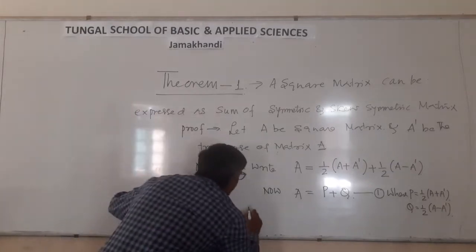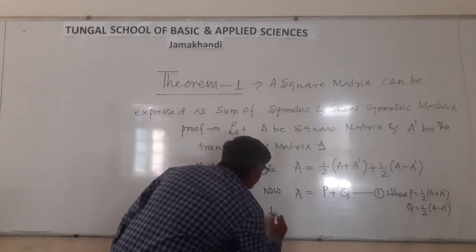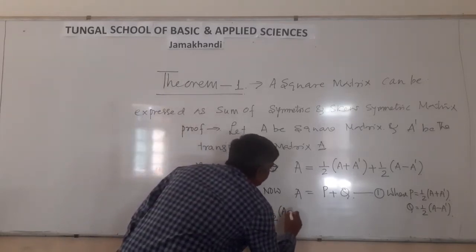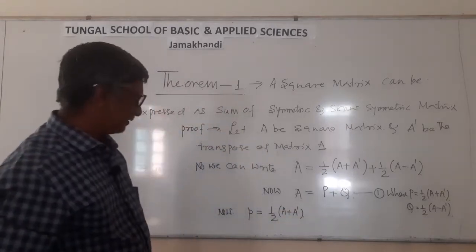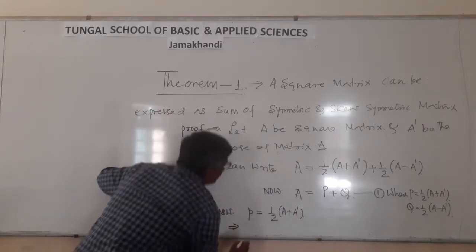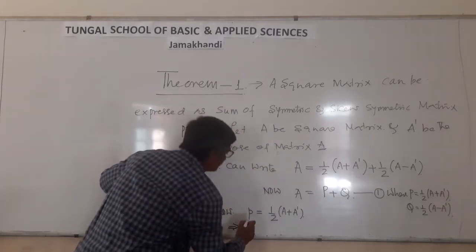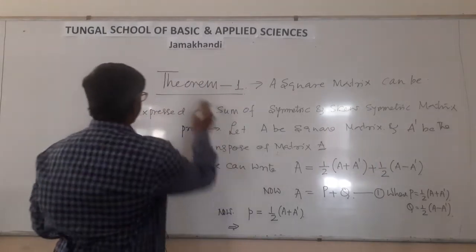P equal to 1 by 2 (A plus A dash). Is it right?